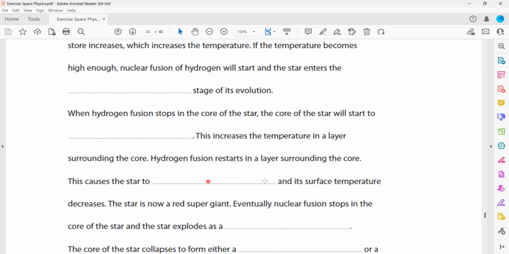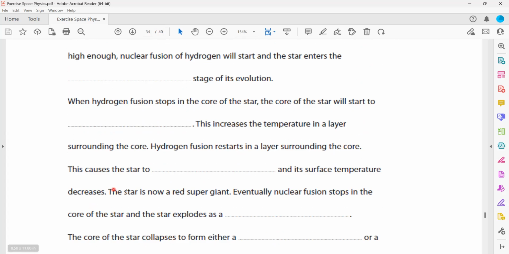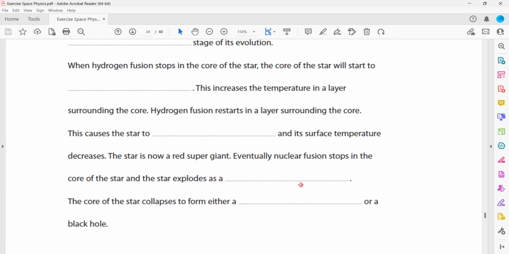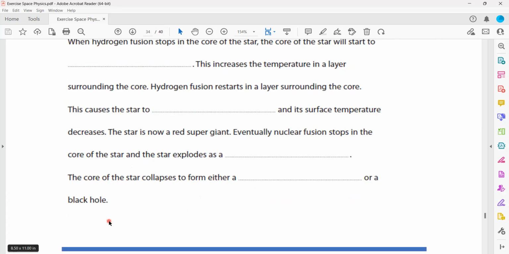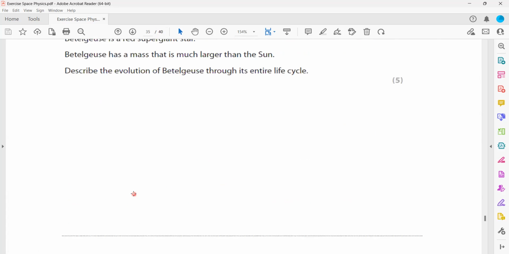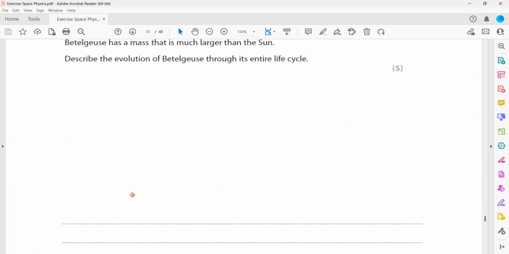This causes the star to expand and its surface temperature decreases. The star is now a red supergiant or a blue giant, and eventually nuclear fusion stops in the core, and the star explodes as a supernova. The core of the star collapses to form a neutron star or a black hole. So question 23 is the same answer as 22, but in 22 it was blanks, in 23 it is structured.